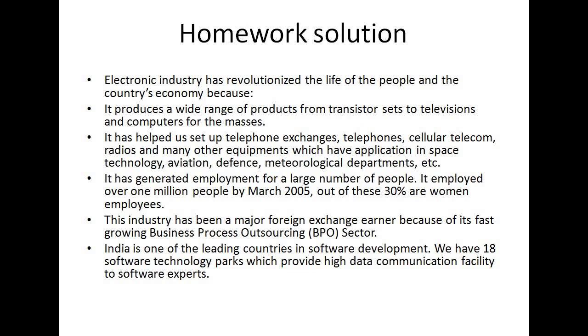First of all, it produces a wide range of products from transistor sets to televisions and computers for the masses. It has helped us set up television exchanges, telephones, cellular, telegram, radios and many other equipment which have application in space technology, aviation, defense, meteorological departments, etc. It has generated employment for a large number of people. It employed over 1 million people by March 2005. Out of these, 30% are women employees.